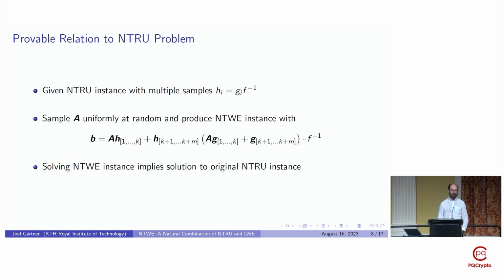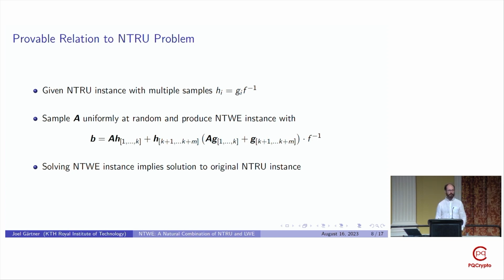We also have that the NTWE problem is at least as hard as a version of the NTRU problem, although not the typical NTRU problem, but instead a version where we are given multiple samples from an NTRU distribution. So we're given multiple samples of the g_i times f inverse for some fixed denominator f inverse. This is not the typical way the NTRU problem is usually considered, because usually you're only given a single sample from such an NTRU distribution. But this version with multiple samples has been considered previously and does not seem to be a considerably easier problem than the typical NTRU problem.